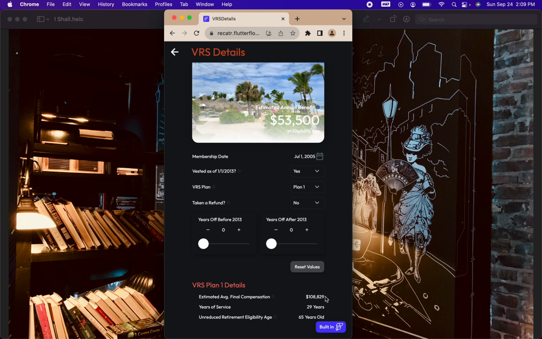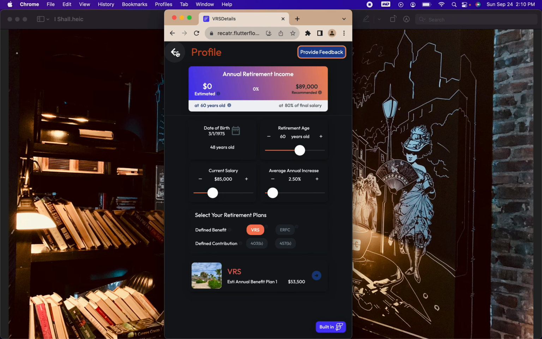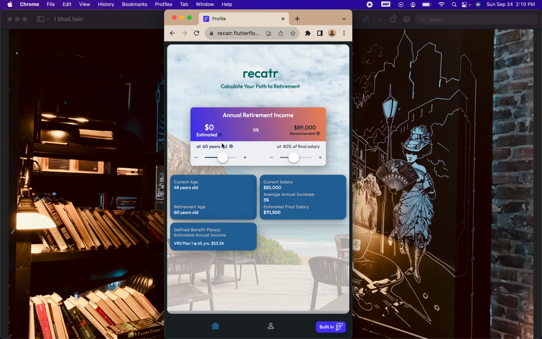That's the difference. And so this is one of the things that if you're not sure about what you're doing or the decisions you're making, it's very helpful to understand when you can collect your pension, and that's part of the reason we created this app. So I hope that helped. Now going back this way, we can see that it says 0 here, and that's because at 60 years old, they would not be collecting a pension. They could retire, but they would not be collecting a pension. And so if I added a couple of years to my dashboard, now I can see at 65 they're bringing in some of the pension money.